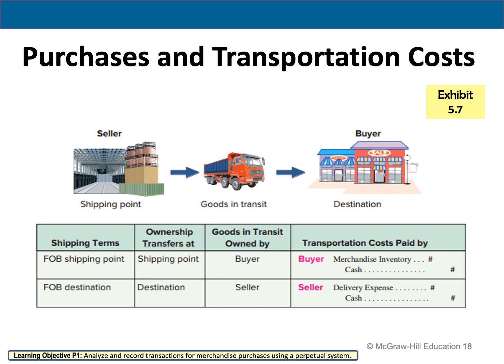But if we have FOB destination, which is free on board destination, the second scenario, it means that the seller will pay the transportation cost. And if the seller pays the transportation cost, when he records it, he should say delivery expense to cash. It's very important. When we say FOB shipping point, it means that the buyer is going to pay the transportation cost. If I say FOB destination, then the seller is going to pay the transportation cost. And you have to know how we are going to record the transportation cost as a journal entry.